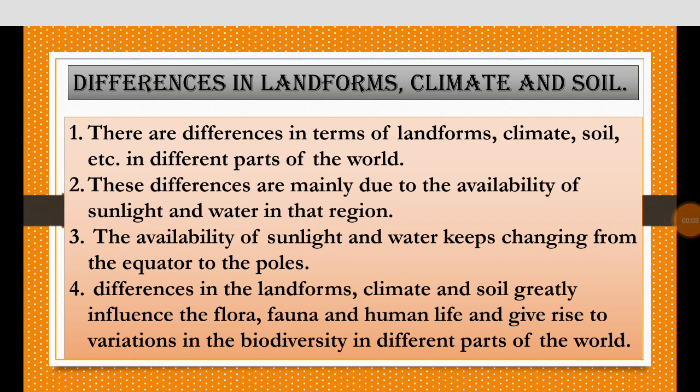Now, the first reason we can say is the different type of landforms, climate and soil. There are differences in terms of landforms. Landform means the physical features on the earth's surface. Example, the mountains, hills, plateaus, plains, valleys, basins, rivers, seas, oceans, volcanoes, etc. There are differences in climate and also there are differences in soil.